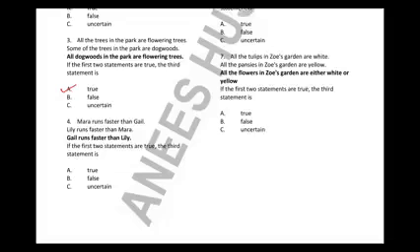Okay, number 4 says Mara runs faster than Gail and Lily runs faster than Mara. So Mara is faster than Gail and Lily is faster than Mara. So again we have this arrangement. So does Gail run faster than Lily? This definitely is not correct because Gail is the slowest among the three. So this will be false.